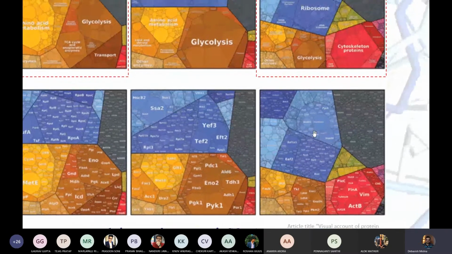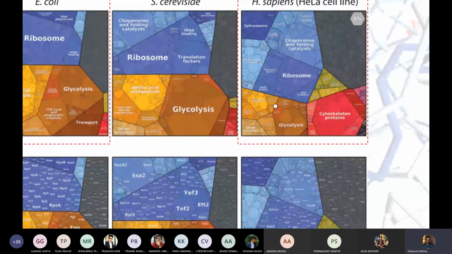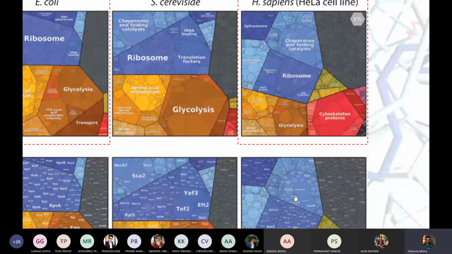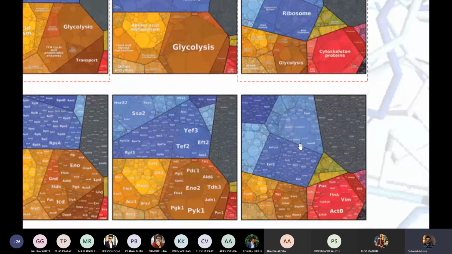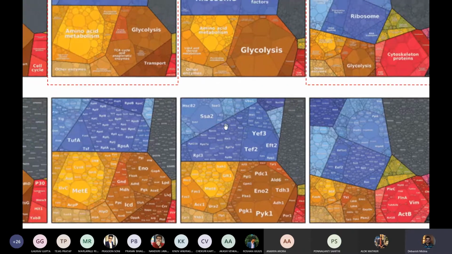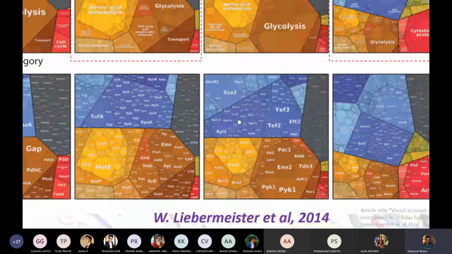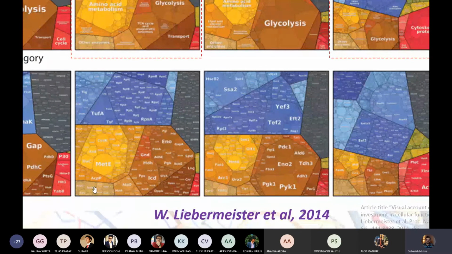In the case of a human cell, you see this kind of protein here. The name isn't clear, but you can see the largest tiles are 1, 2, 3. These are probably the largest tiles here. That means these are the maximum number of proteins you have in the eukaryotic, at least human cell, and other proteins are there in your prokaryotic cells.